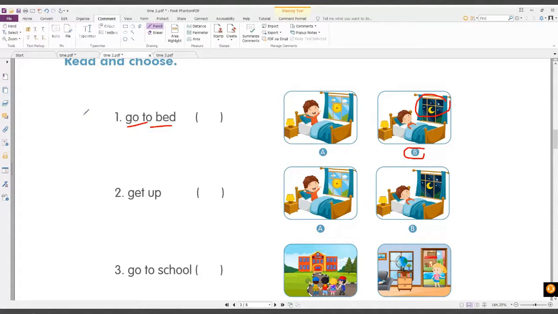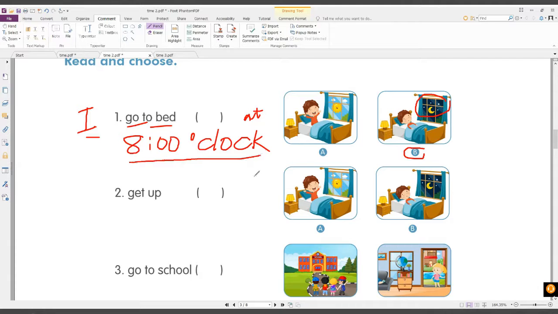You can say, I go to bed at what time? 8 o'clock or 9 o'clock? Okay, 8 o'clock. So you can say, I go to bed at 8 o'clock. Everybody, I go to bed at 8 o'clock.